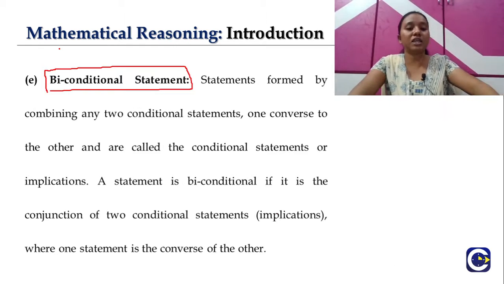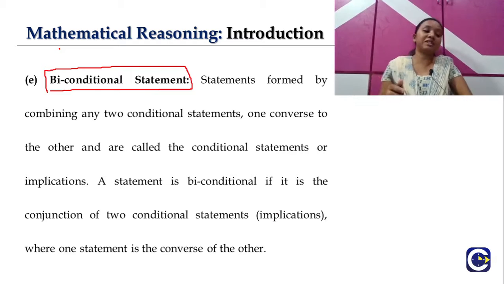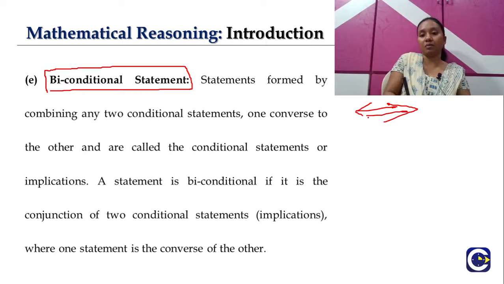But biconditional statements are formed by two conditional statements, where one converts to the other. If two conditional statements are combined, that is called a biconditional statement. The connective here is "if and only if," and the symbol will be the double implication.